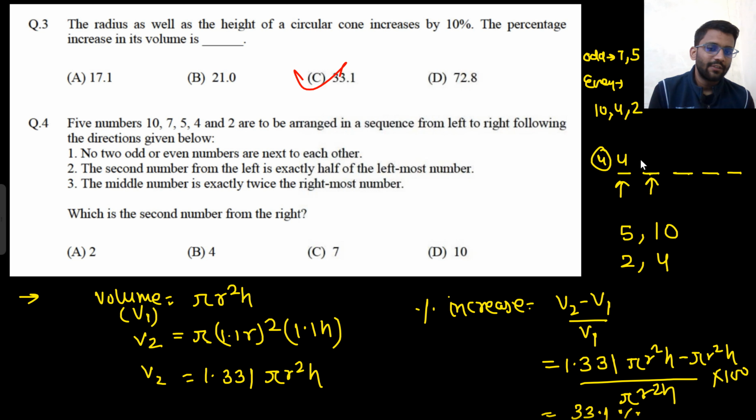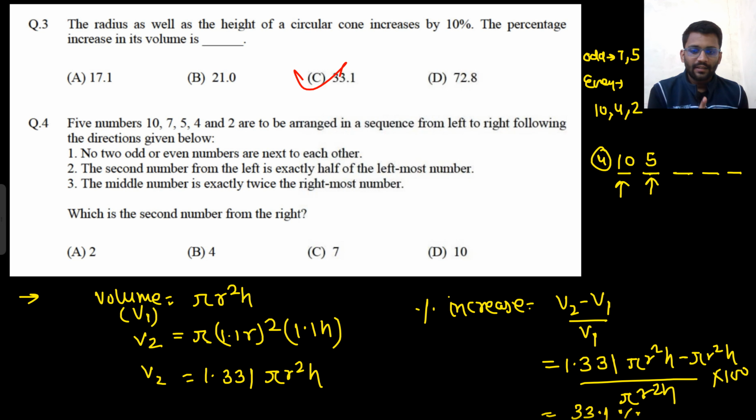So do you think 4 2 can be there? No, because two even numbers cannot be with each other. So it has to be 10 here and 5 here, right? So the second number from left is exactly half of the leftmost number. Okay, so where will 7 be? 7 has to be here, because 7 cannot be there and 7 cannot be here as well. So 7 has to be here.